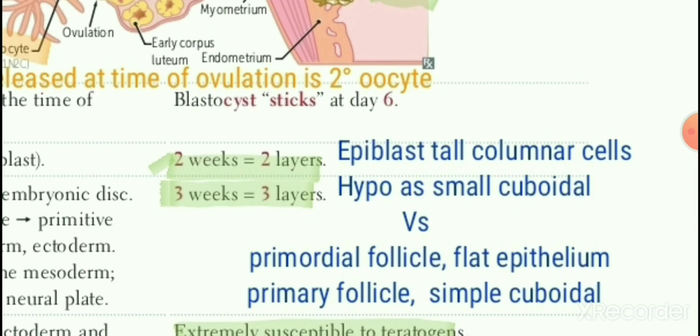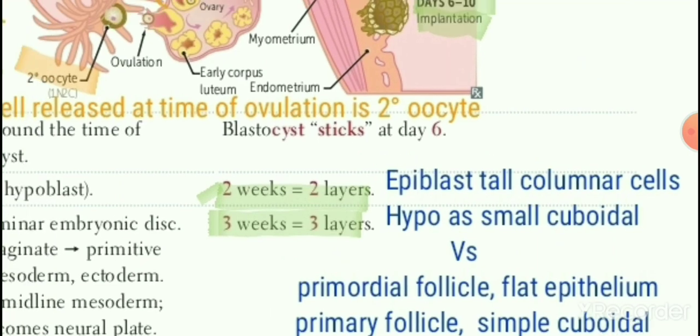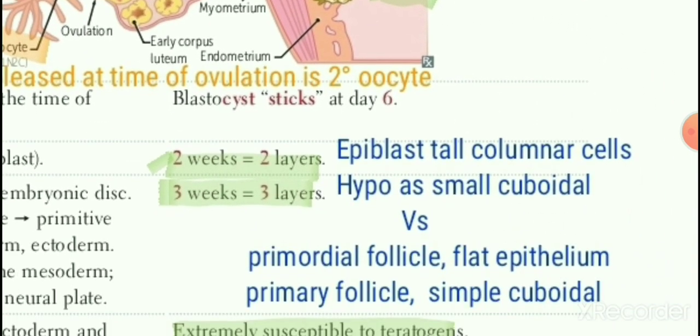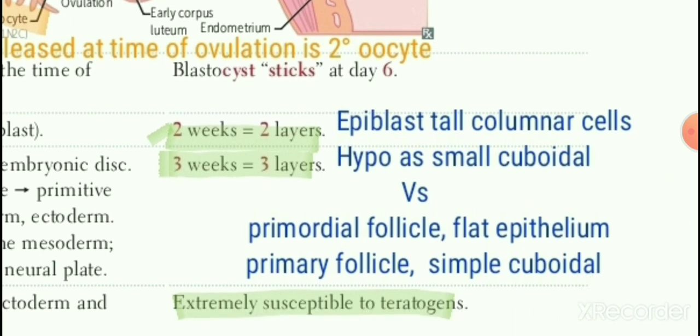Versus, we have to keep in mind that the histology of the primordial follicle that is developing inside the ovary is also asked. So the primordial follicle has flat epithelium, but as it develops into the primary follicle, it has simple cuboidal epithelium. The thyroid follicle also has the same. So primary follicle and thyroid follicle: simple cuboidal. Another related MCQ.